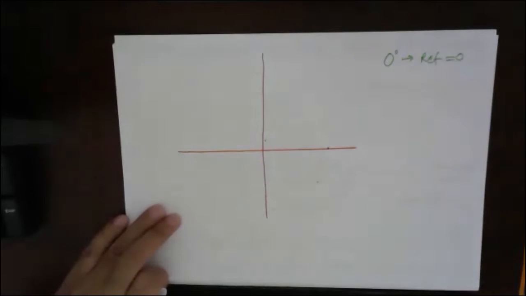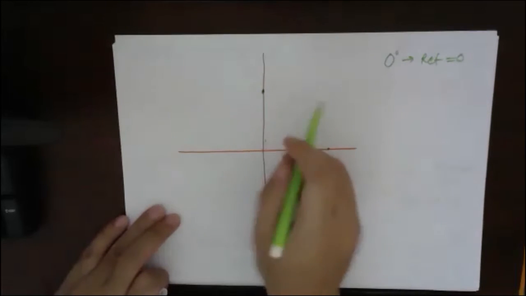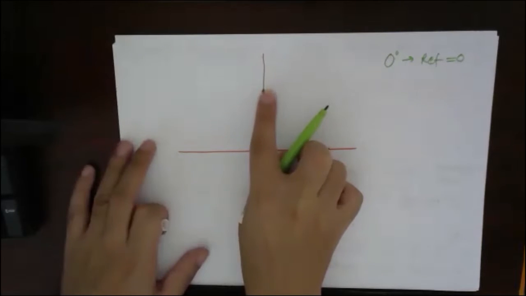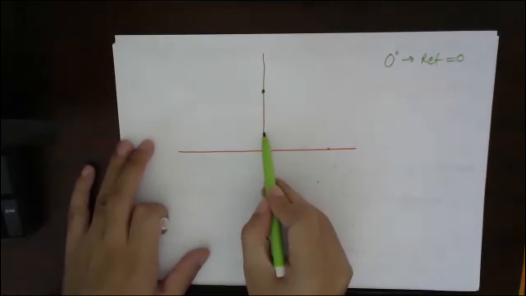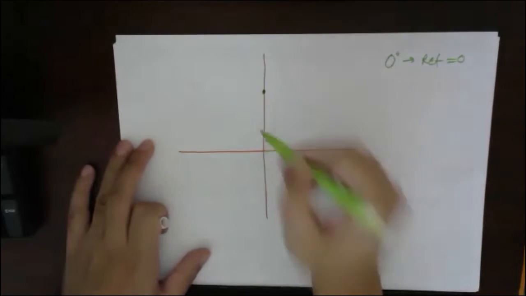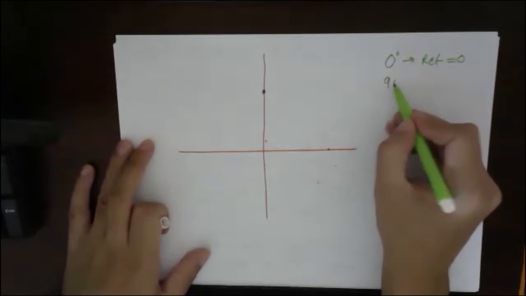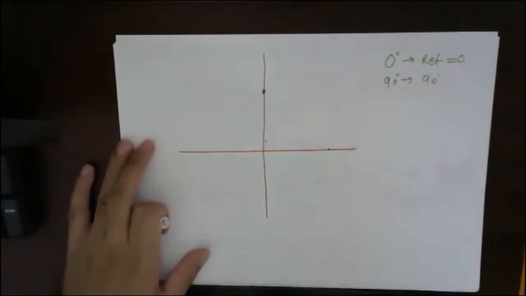Very good. Suppose the point is here. What will be the reference angle? I will join this point. How much angle will it make? 90 from both sides. So for 90 degree, the reference angle is 90.